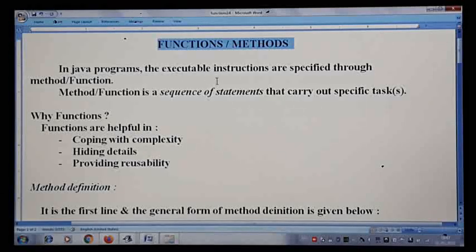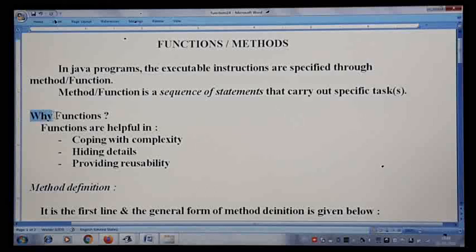So let us start with what exactly functions are, or let us understand the definition of a function. In Java programs, the executable instructions are specified through a method or a function. A method or a function is a sequence of statements that carry out a specific task. So we write a function to perform a specific task.